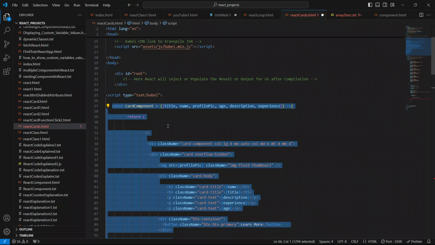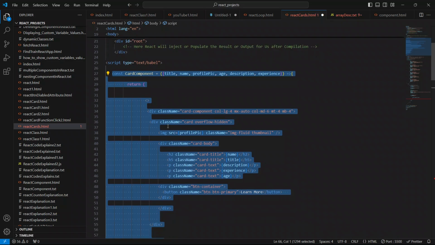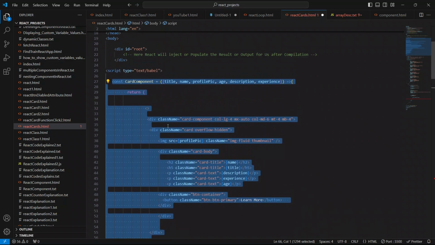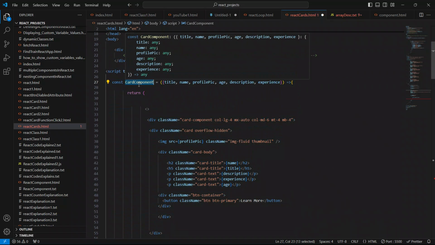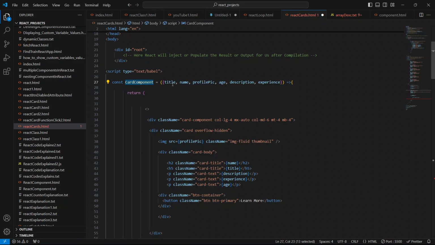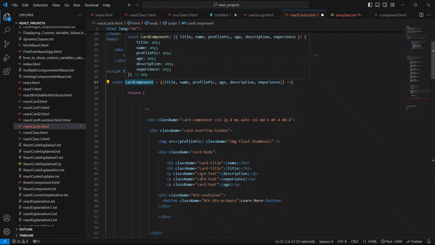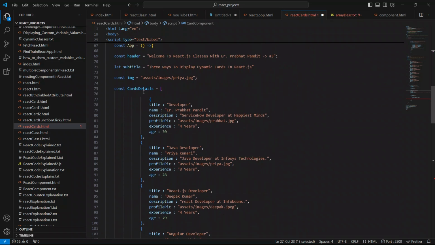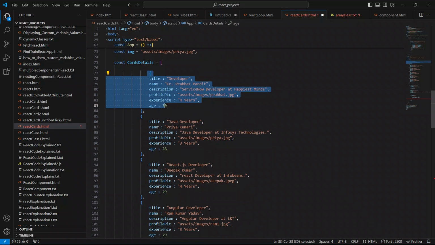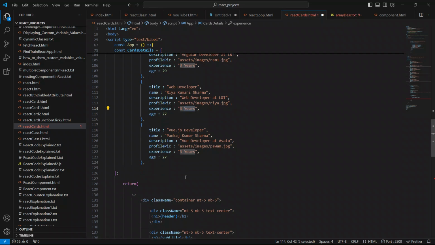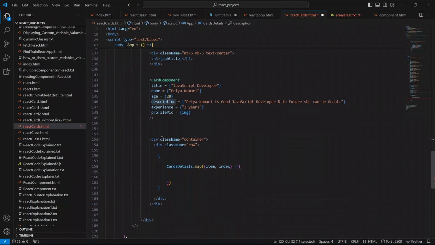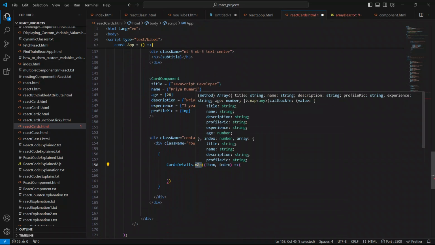We have to use this card component because it has name, title, profile pic, age, descriptions, and experience. We use it to show the first object, second, third, fourth, fifth, and sixth object using this map method.